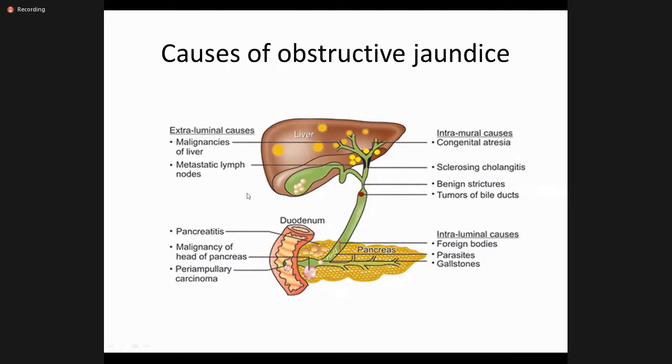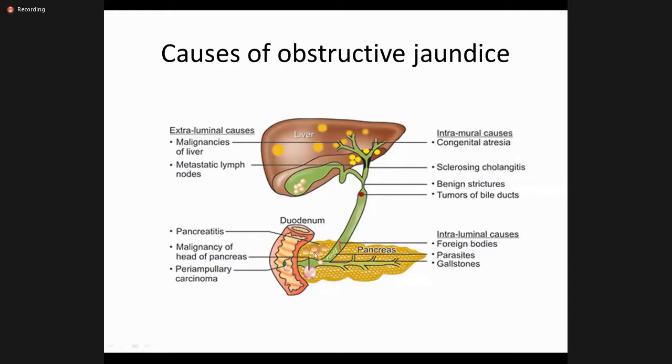So here, first of all, I will discuss the extraluminal causes, when there is a compression of the biliary channels from the outside. Just like liver malignancies, they can compress the intrahepatic biliary channels, and then they may present with jaundice, like the patient with liver metastasis, mostly from the breast, stomach, or colon. So metastatic liver disease can present with obstructive jaundice. Then we can have metastatic lymph nodes, due to gallbladder cancer or carcinoma stomach. So these lymph nodes can compress the biliary channels from outside, and we can have obstructive jaundice.